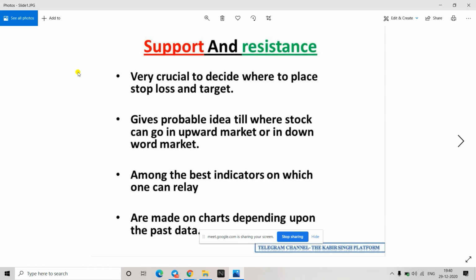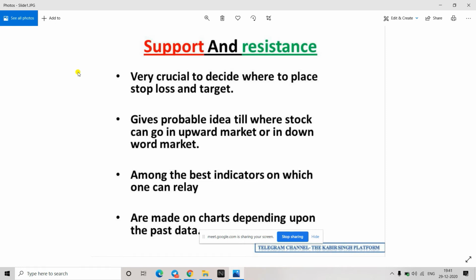Kabir, I just went through a few YouTube videos. I was able to understand that support is where the price, when it is coming down, will halt there and try to rise from there. And resistance is when it goes in the higher uptrend, there might be some point where it comes down from that resistance point. Correct. So what you told is correct.